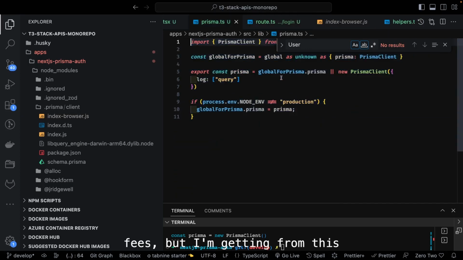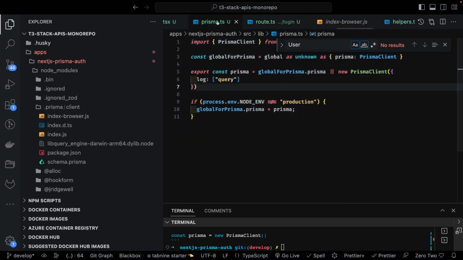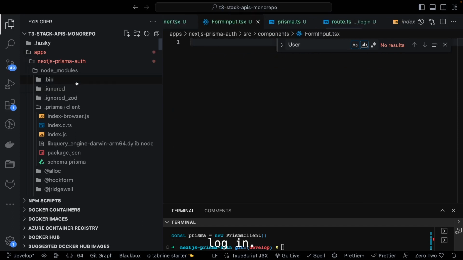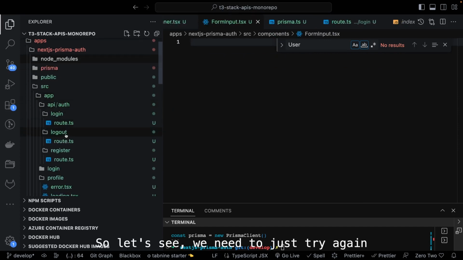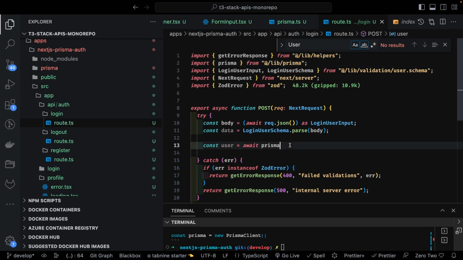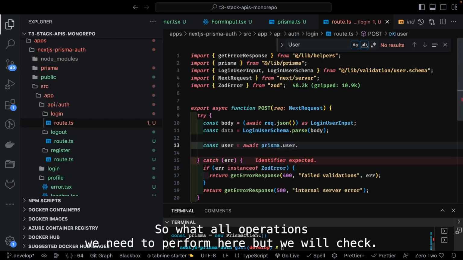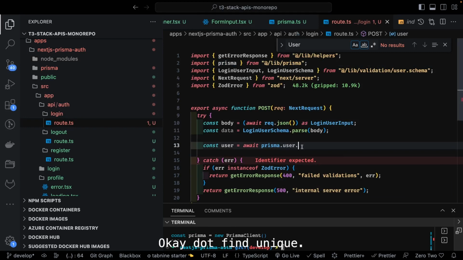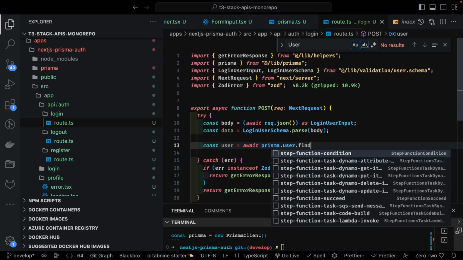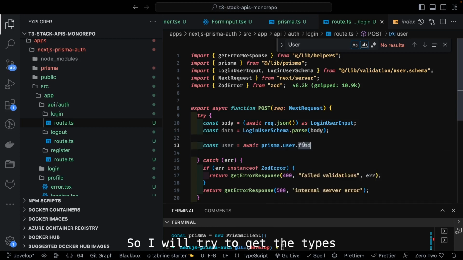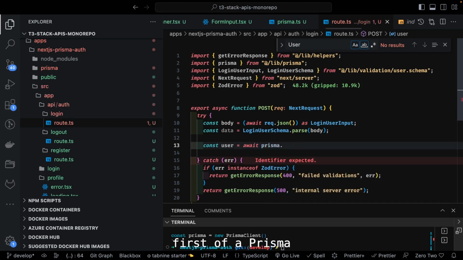Prisma, I'm getting from this login. So let's see, we need to just try again. Prisma.user. So what all operations we need to perform here? First we will check, okay, dot findUnique. It's better if we can get the types, that actually solves a lot of our problems. So I will try to get the types first. await Prisma dot.